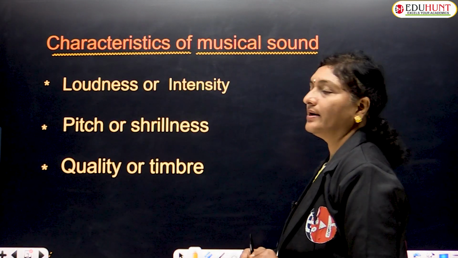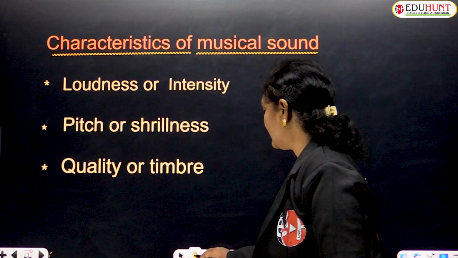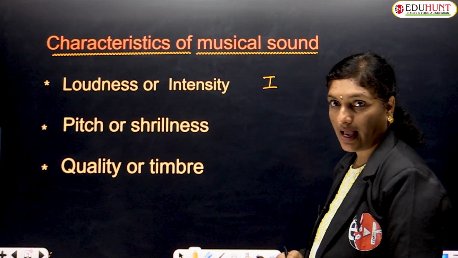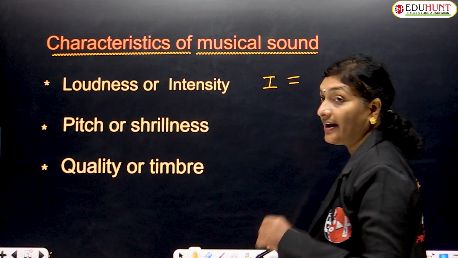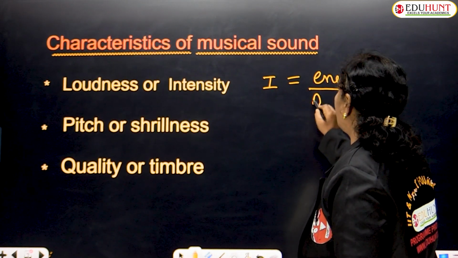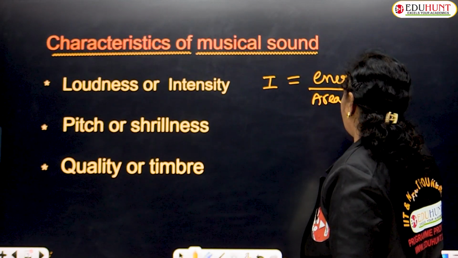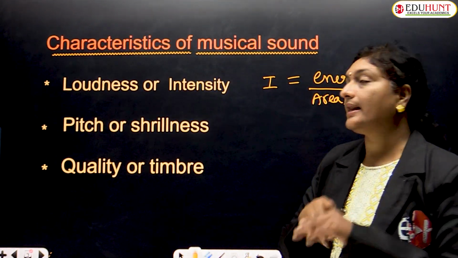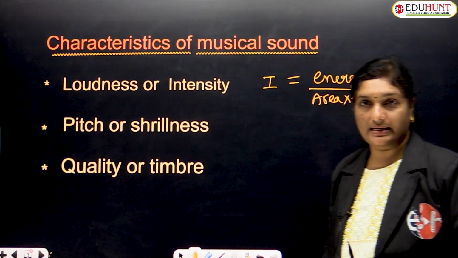Generally this intensity, let me represent it as I, is defined as the energy produced per unit area per unit time. The energy produced per unit area per unit time is a direct measurement of intensity.